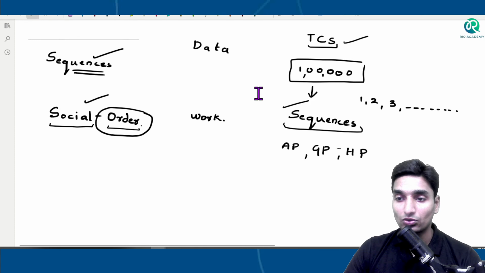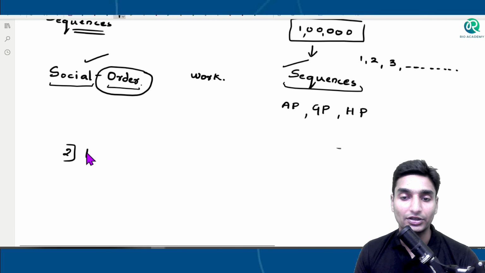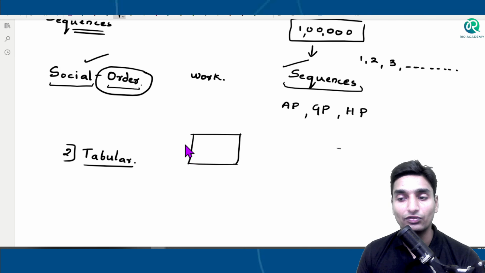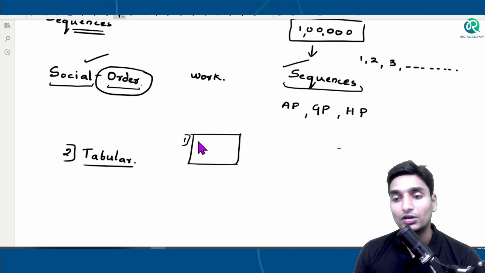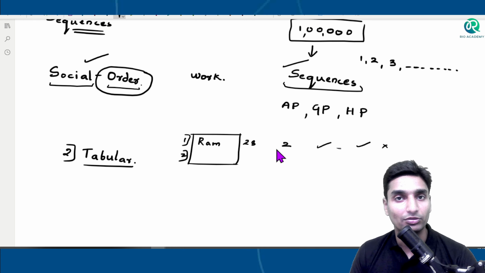Okay, now the second part, guys, of arranging, the second method, it's an easy method, and that is the tabular arrangement. Tabular arrangement means we can keep on arranging everything just in form of a table. For example, I'll write down the name of the first employee. Suppose it is Ram, and I'll write down the details. Ram has attended about 28 days, he has taken 2 leaves, and he has done this work, he hasn't done this, and so on. We'll be able to get that data.